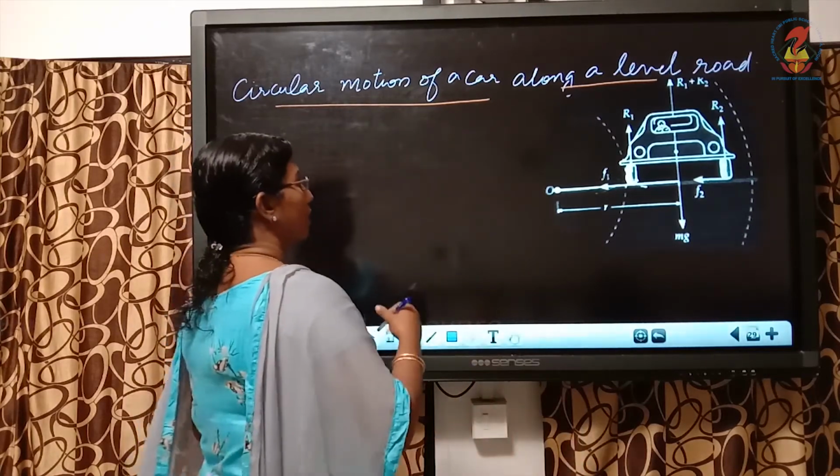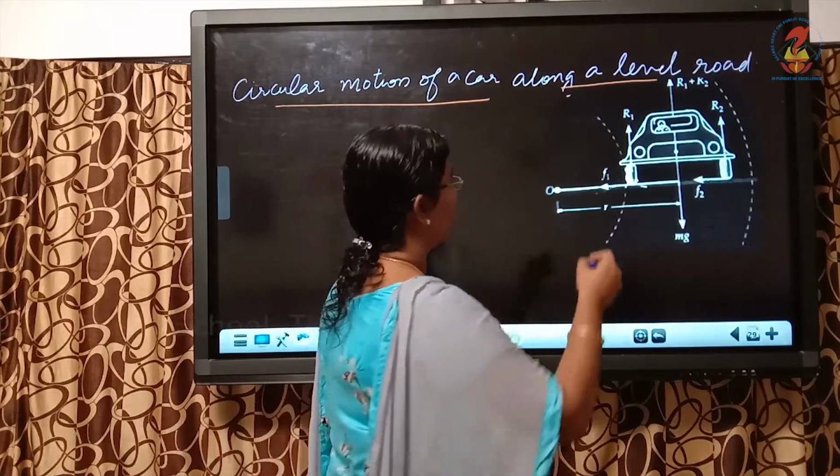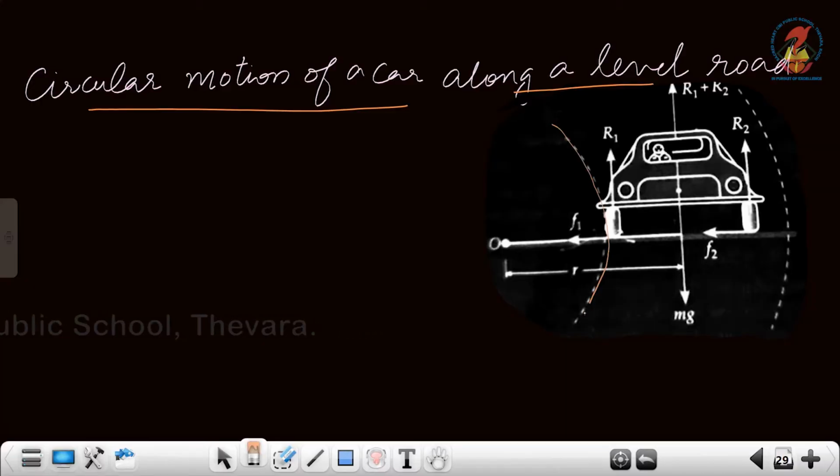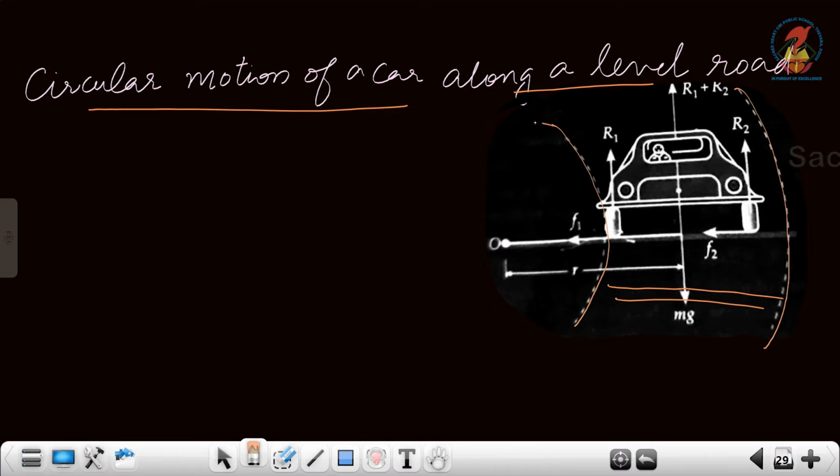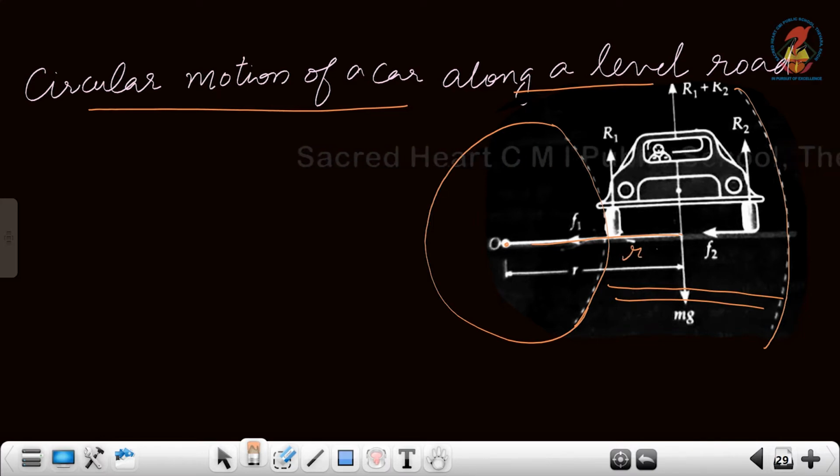Okay. Now, for that we have considered the case of a curved road. This is our curved road, and a car is traveling on this road. Now, if you take this curve, you can construct a circle. So from the center of the curved road to the center of the road, the radius is taken as small letter r. The distance is small letter r. And the weight of the car is acting downwards.